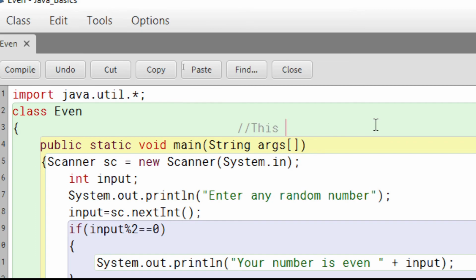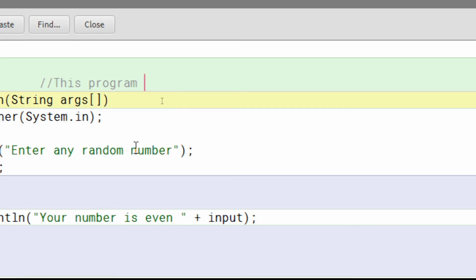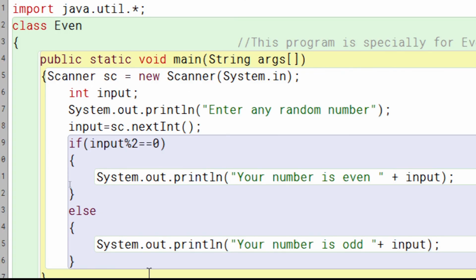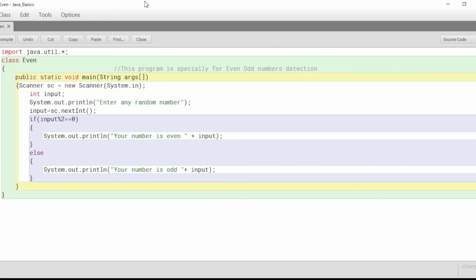So you can write here: this program is specially for even odd numbers detection.